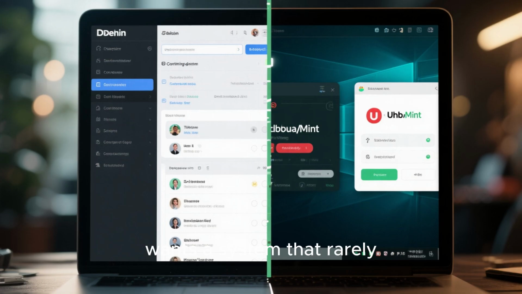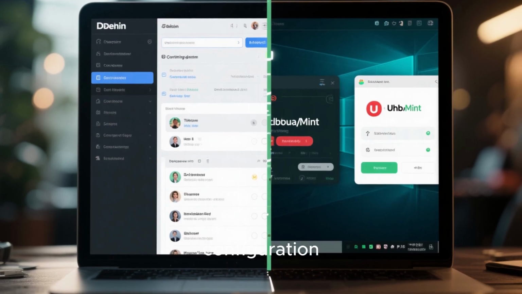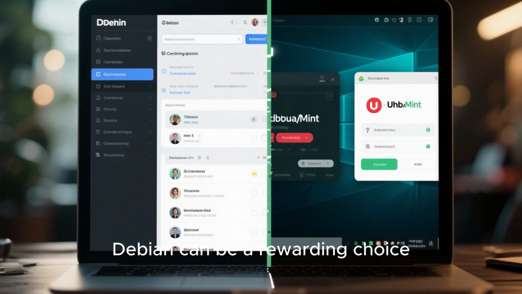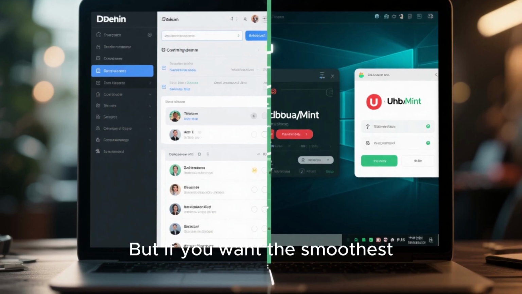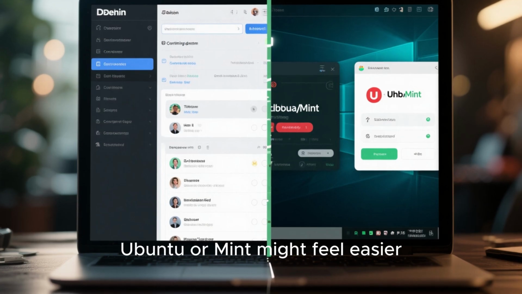For a beginner who wants a system that rarely breaks and doesn't mind doing a bit of extra configuration, Debian can be a rewarding choice. But if you want the smoothest, most guided experience from the start, Ubuntu or Mint might feel easier.